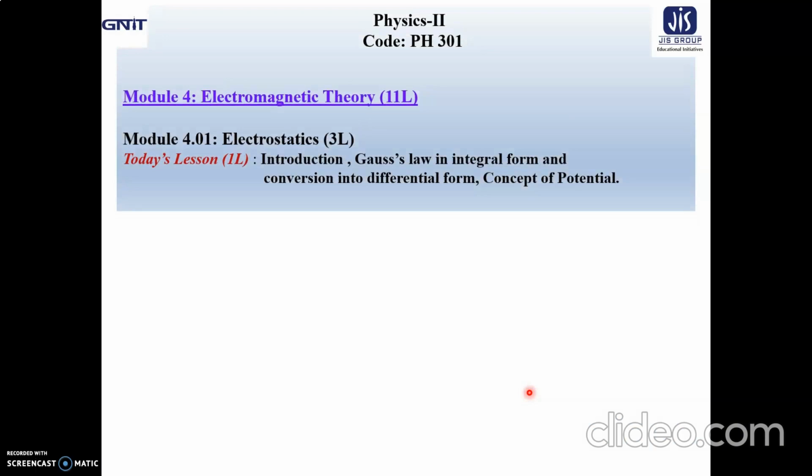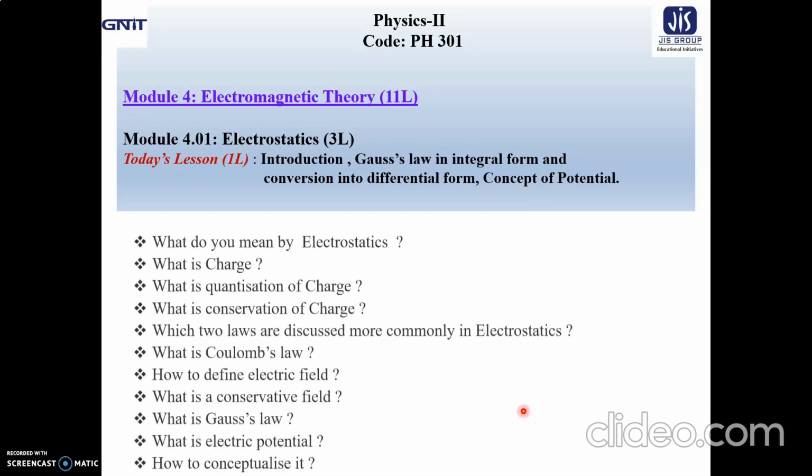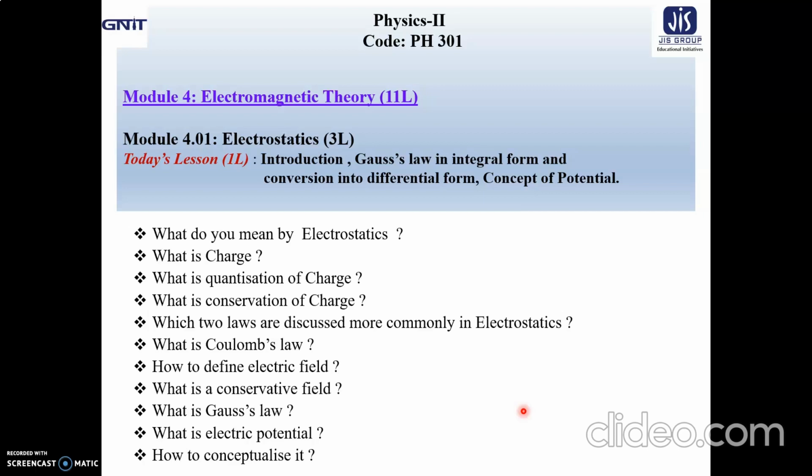Now, in the last class, I gave the details about the entire module 4, that is electromagnetic theory, covering 11 lectures in physics 2. But today I am starting my lesson on electrostatics, that is submodule 4.01, and it will cover the introduction to electrostatics, Gauss's law in integral form and its conversion into differential form, and the concept of potential.